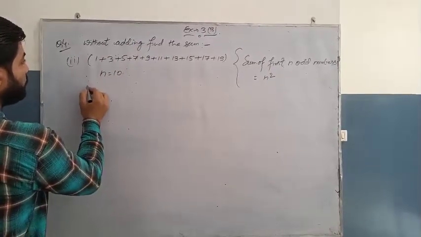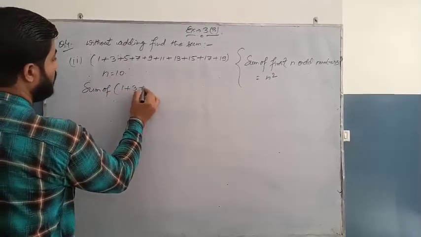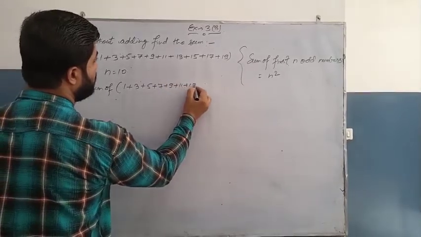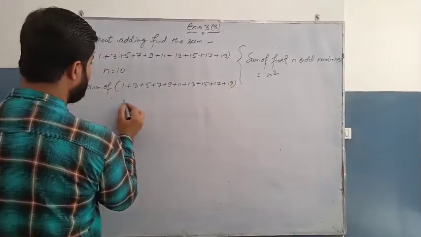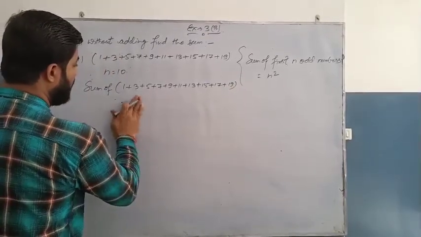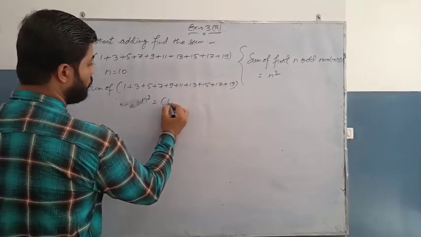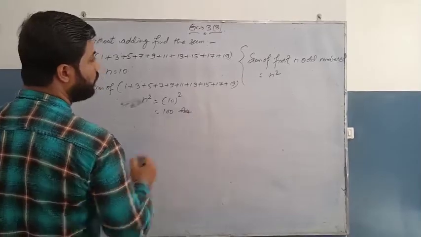So the sum of 1 plus 3 plus 5 plus 7 plus 9 plus 11 plus 13 plus 15 plus 17 plus 19 is equal to n square, and n is 10 here, so you will get the square of 10, that is 100. That will be your answer.